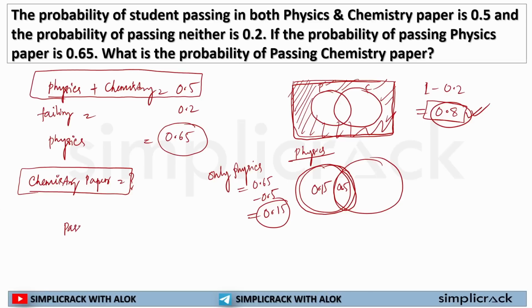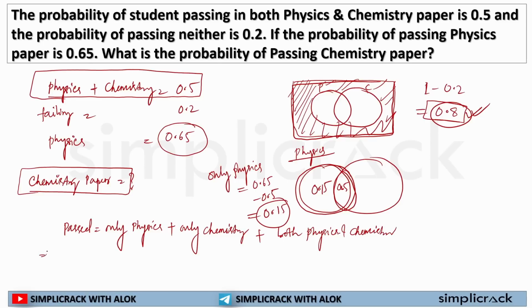Passed students will be only physics plus only chemistry plus both physics and chemistry. If I solve it, passed is 0.8. Only physics is 0.15. Only chemistry is still unknown to us. Both physics and chemistry is 0.5. So only chemistry is equal to 0.8 minus 0.15 plus 0.5, which gives 0.15.